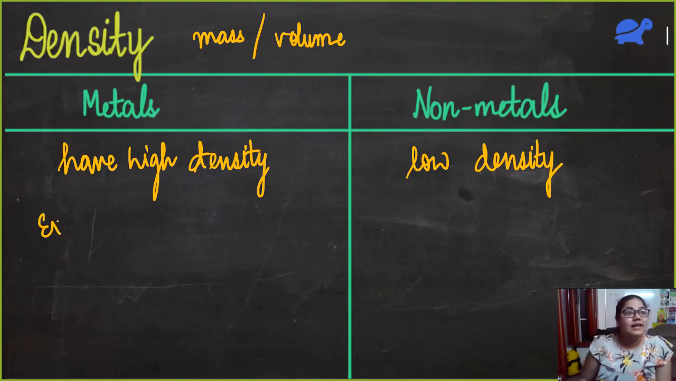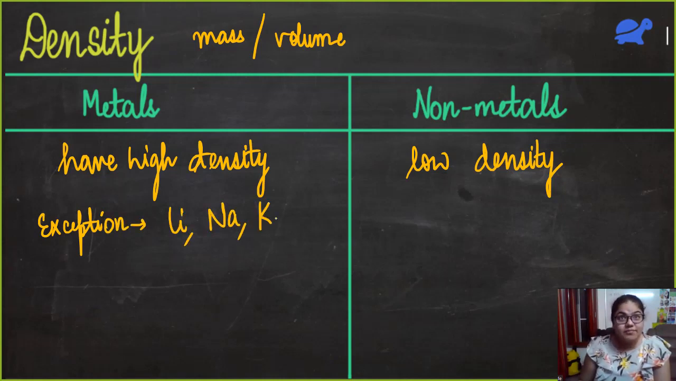And here again, the exceptions are sodium, potassium, lithium. They had such low density that we could cut them with a knife, right? So here the exceptions are lithium, sodium, potassium. They have very low density.